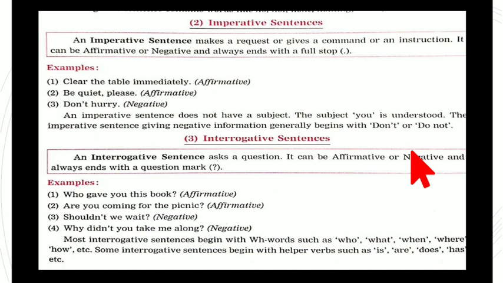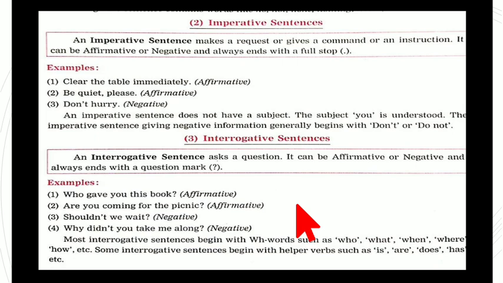So let's move to the third form of sentence, that is the interrogative. Now an interrogative sentence asks a question. It can be affirmative or negative and always ends with a question mark. Interrogative sentence always asks a question, and it can be affirmative also, it can be negative also. Negative means it will have no in it. And it always ends with a question mark.